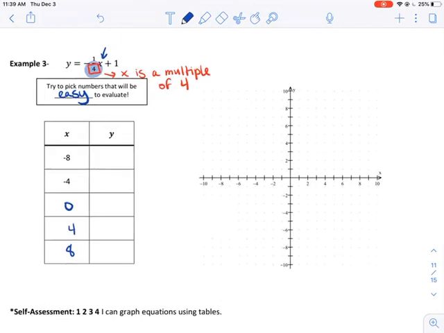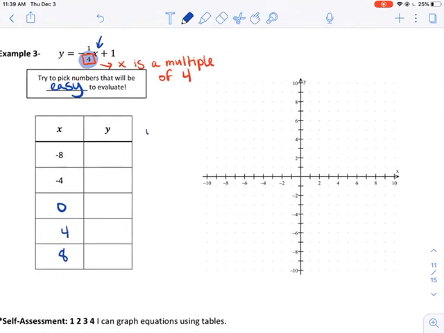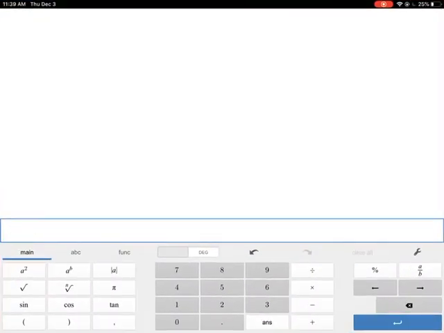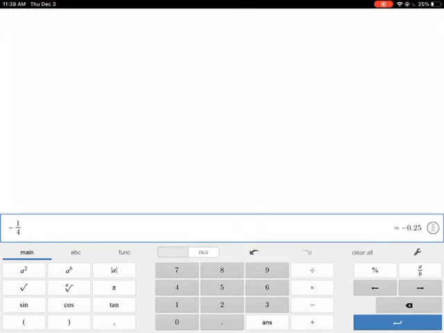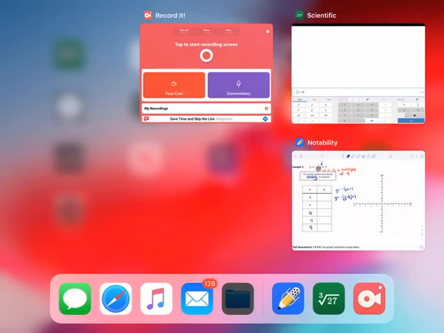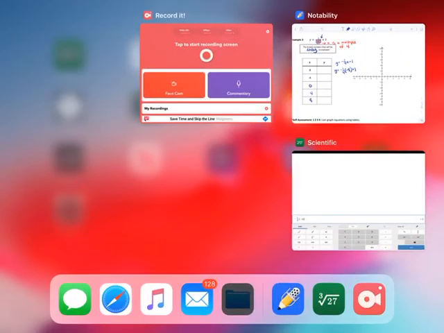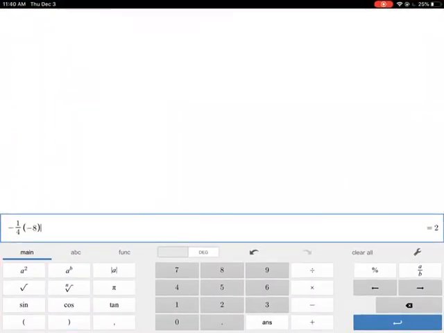Okay, I'm going to write out my equation to figure this one out first. So I need y equals negative 1/4 times negative 8 plus 1. Negative 1/4 times negative 8, plus 1.